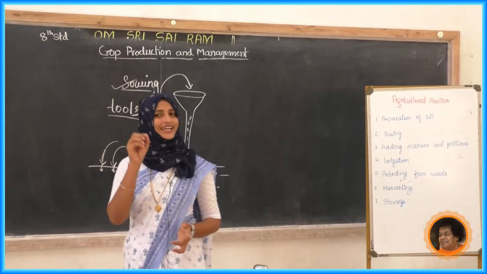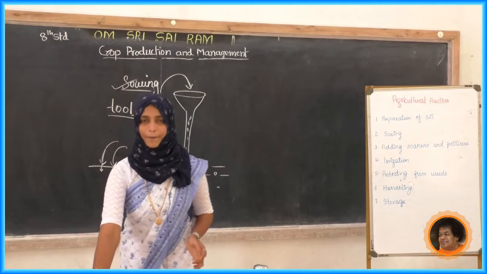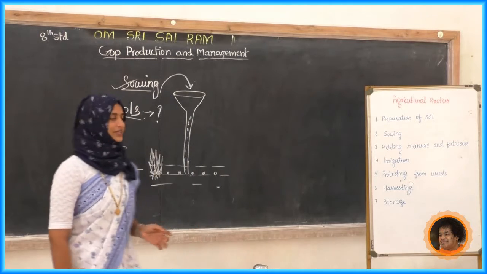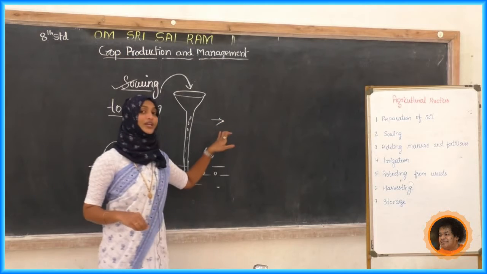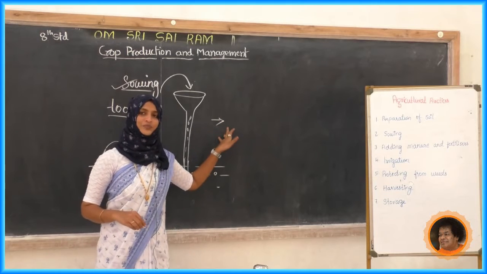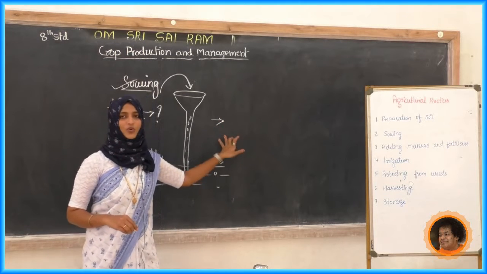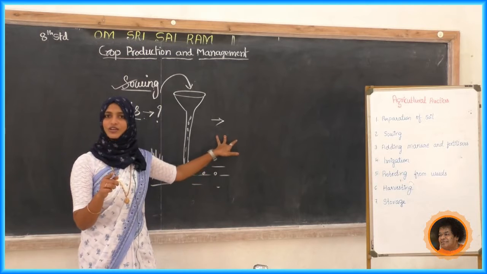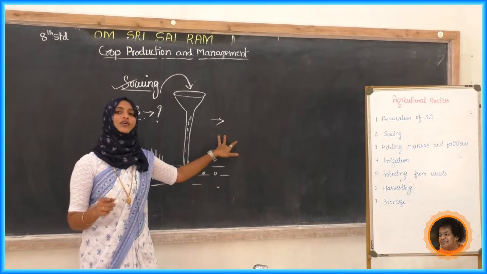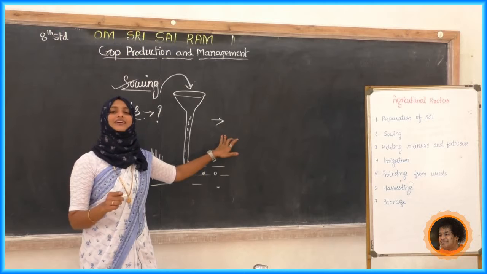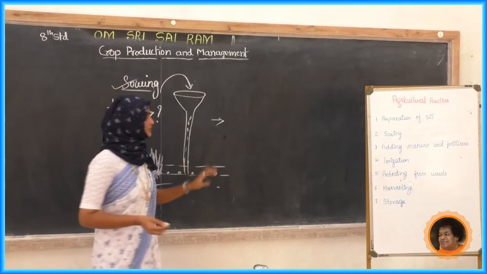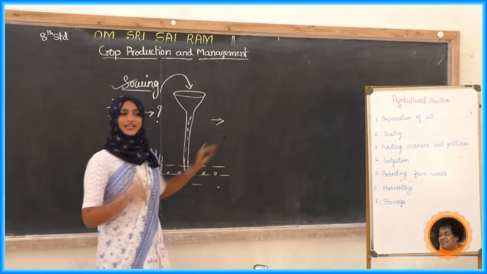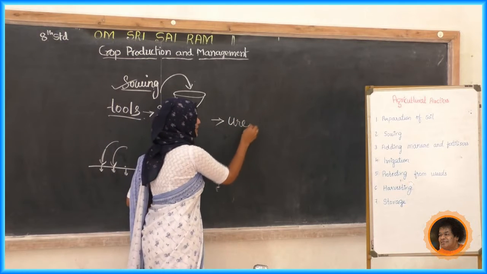Do you know any example of chemical fertilizer? You come to know that it is a chemical itself. Write down one: urea. Have you seen urea? Generally we are using more and more urea nowadays. If you have urea in your home, observe and note down its color and its texture. Okay, write down the first one, that is urea.